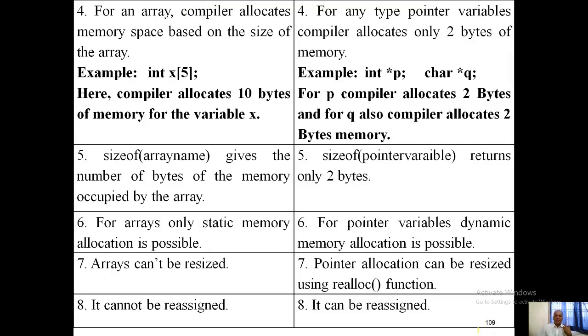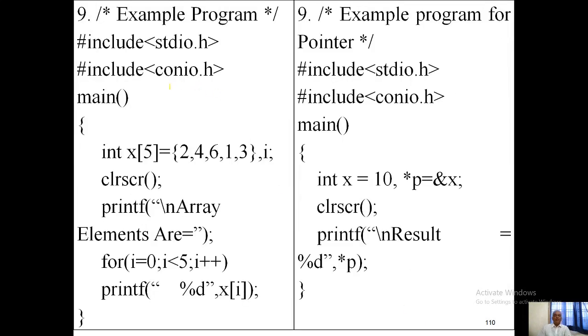For an array, the compiler allocates memory space based on the array, whereas for a pointer it is 2 bytes. Size of the array gives the number of bytes, but size of a pointer returns only 2 bytes. An array has only static memory allocation, while a pointer is a variable that can use dynamic memory. Arrays cannot be resized, but a pointer can be resized by using realloc. Ordinary arrays cannot be reassigned, whereas pointers can be reassigned. So all these are the differences. Here is a simple program for the array as well as the pointer.